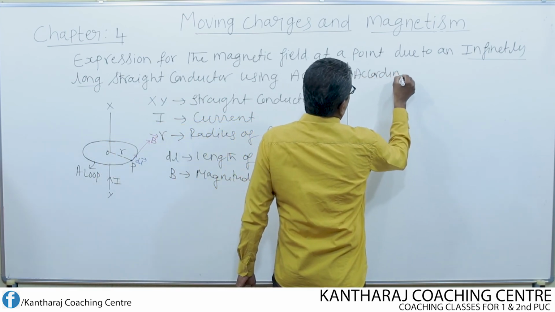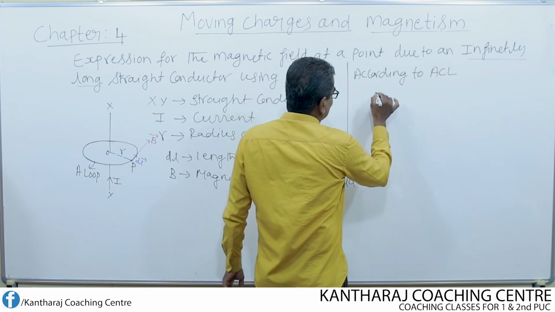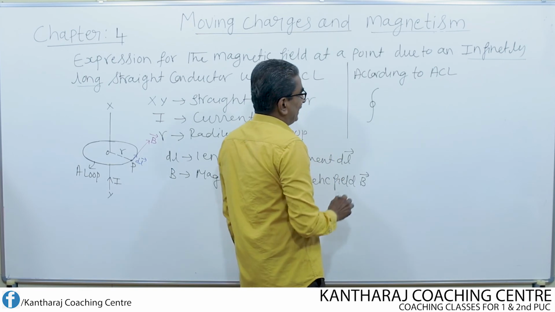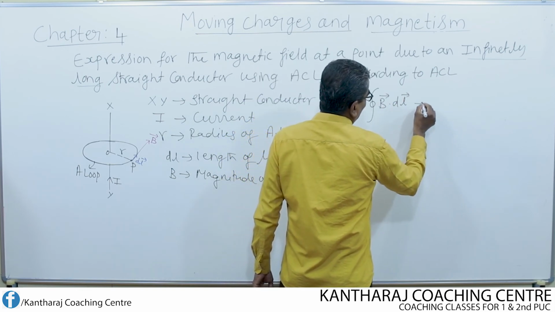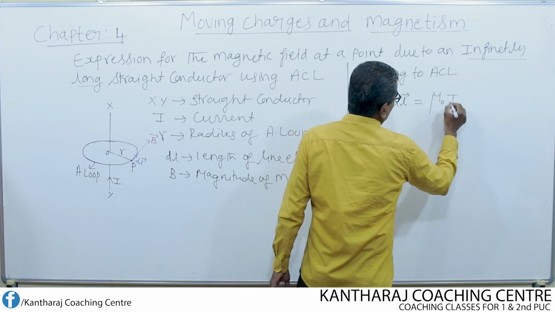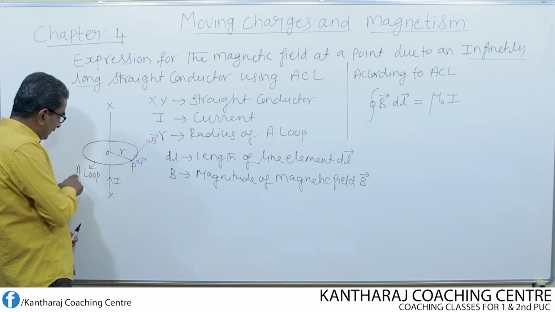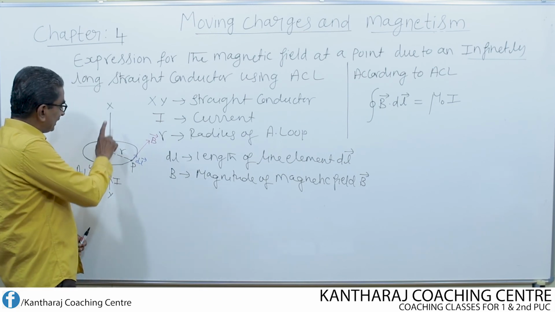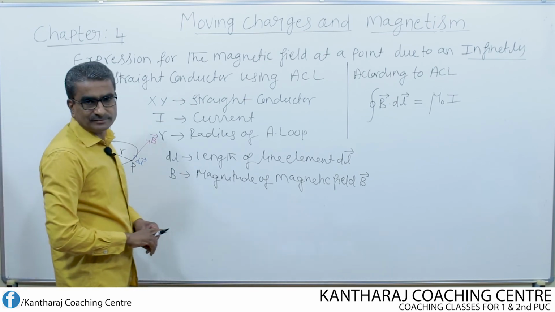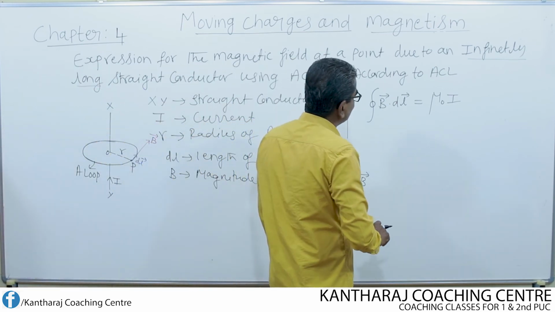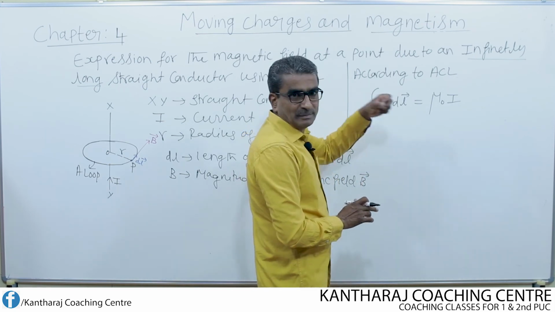According to Ampere's circuital law, the line integral of the magnetic field, that means the dot product of the magnetic field and the line element, should be equal to mu naught times the current enclosed by the area of this Amperian loop. What is the current flowing through this entire area? I. Then it is mu naught I.